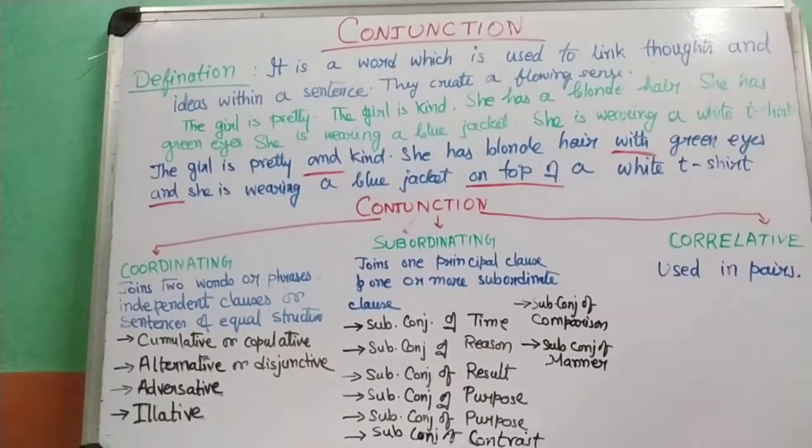So again, many changes have happened in the city is the independent clause. Since I left is the dependent clause.